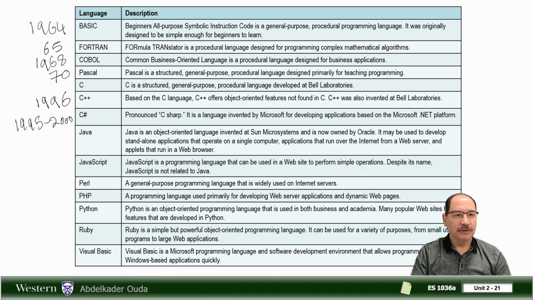Java, the first version 1.0, was released in 1995. The specific features and differences among these programming languages are beyond our discussion in this video.